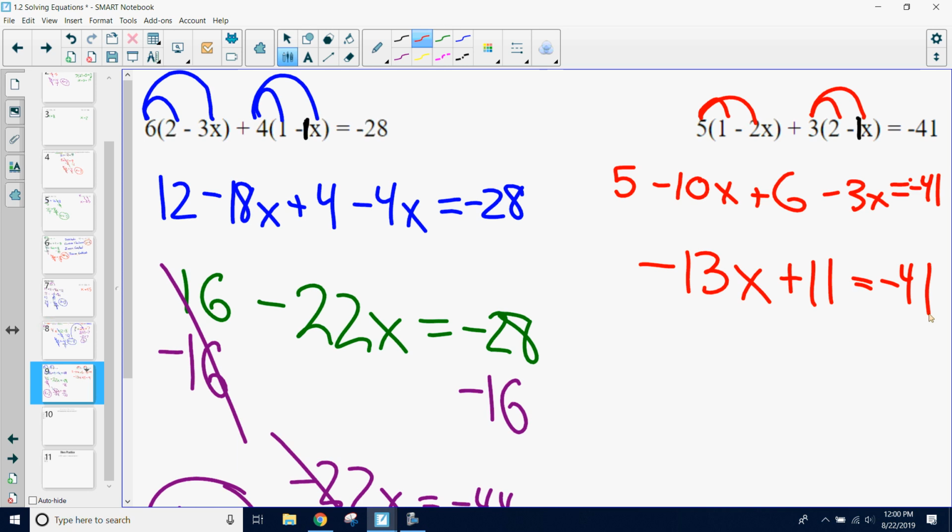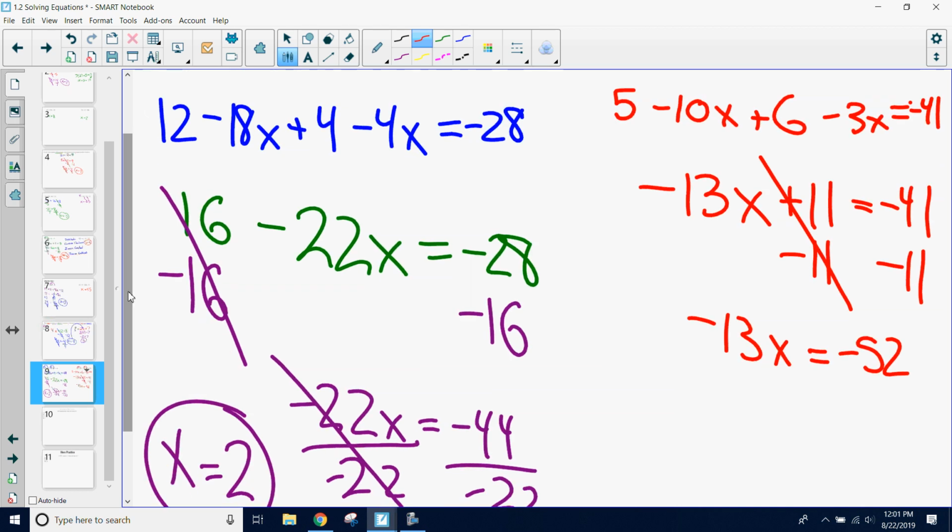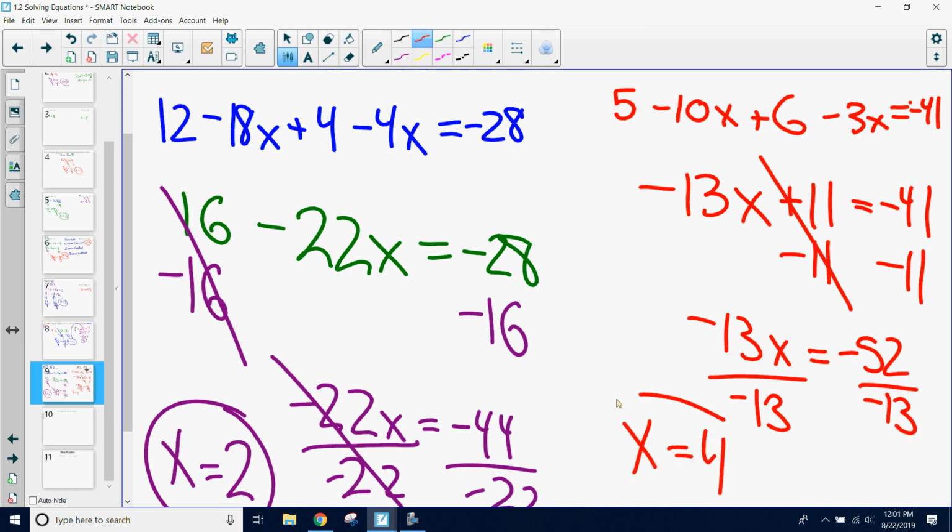And from here, after we distributed, combined our like terms, we're down to that simple two-step equation: inverse the constant, inverse the coefficient. So I can subtract 11, that cancels out, and that gives me negative 13x equals negative 52, because I'm going deeper into those negatives because they're both negative. And then last step is divide by that negative 13, divide by negative 13, and we get x equals positive 4.